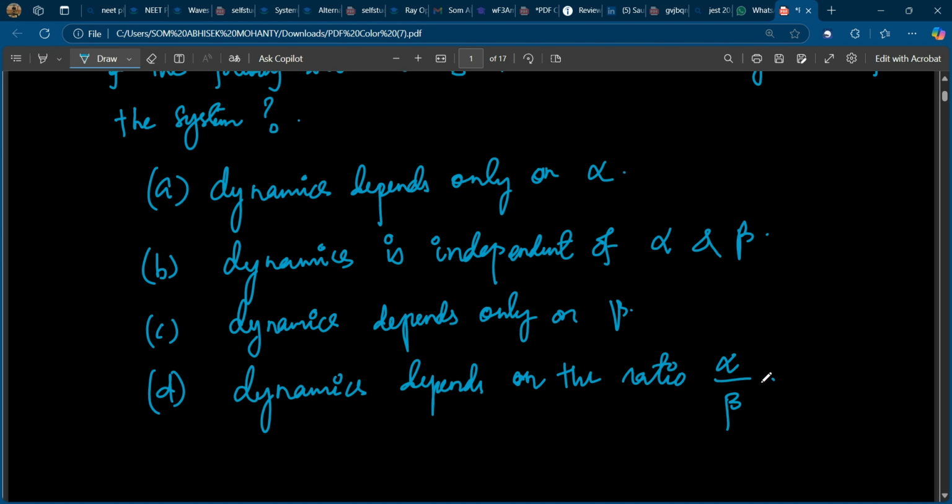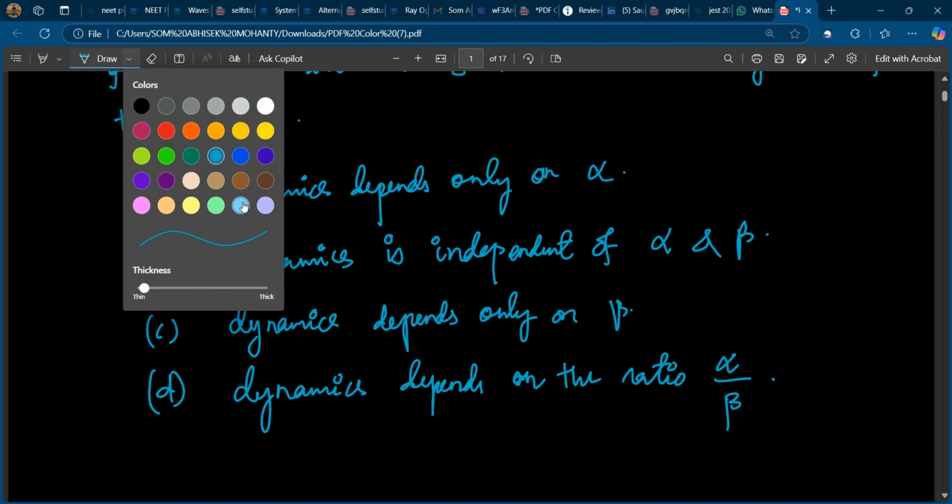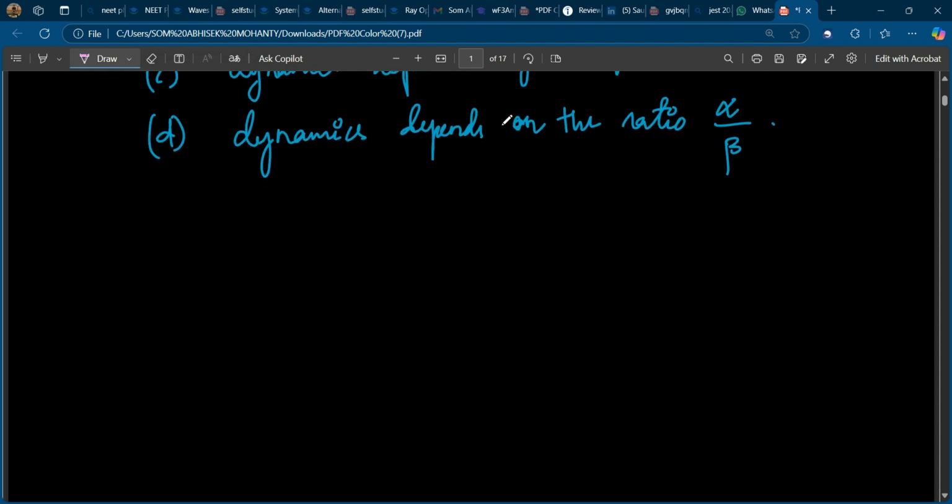That means you just have to find q double dot, and check what terms it depends on. You can pause and try to solve, otherwise you can see here how we solve it.